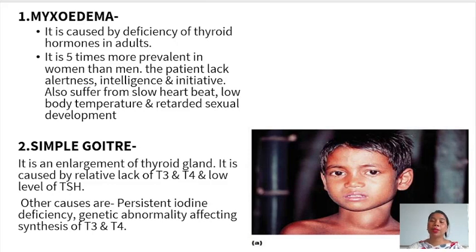Next is simple goiter. Simple goiter, or goiter, is an enlargement of the thyroid gland. It is caused by relative lack of T3 and T4 hormones or low level of the thyroid stimulating hormone. Other causes are persistent iodine deficiency, and genetic abnormality affecting the synthesis of T3 and T4 hormones.